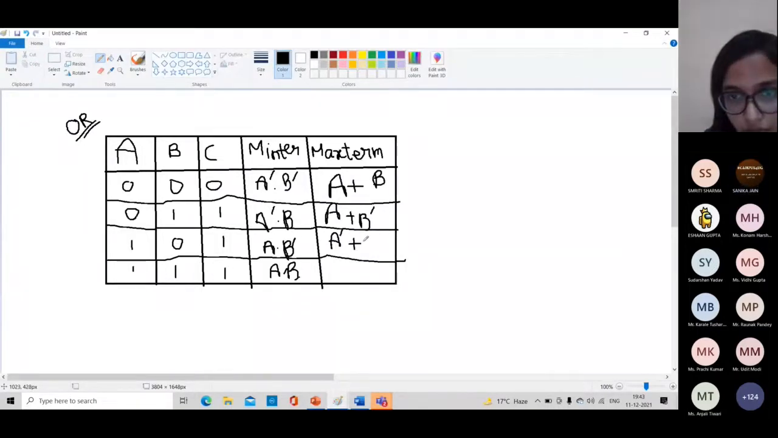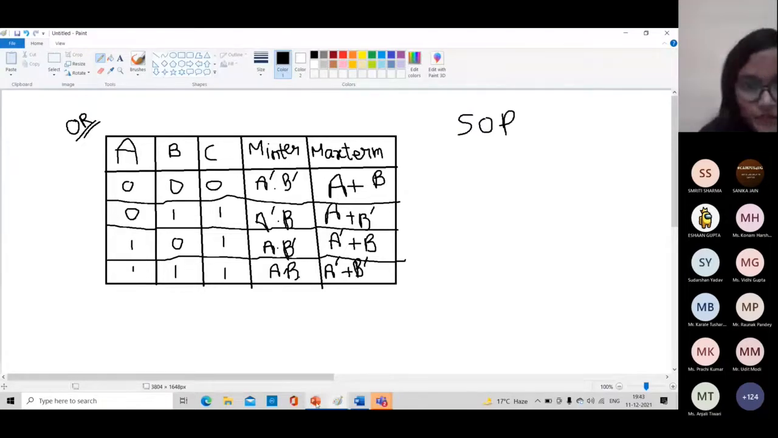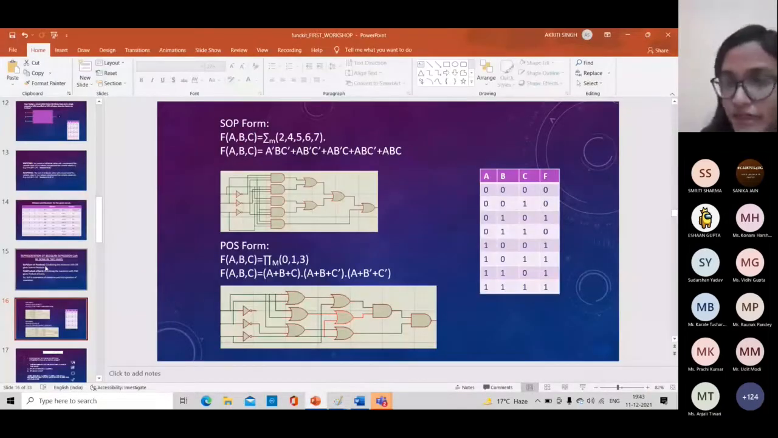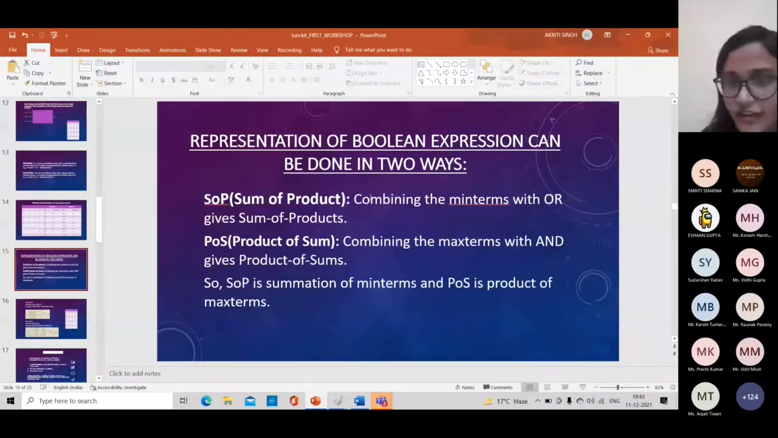A complement plus B. A complement plus. Okay, I will write first of all SOP. Look, in SOP, it is written as combining the min terms. We will combine the min terms with OR, but which min terms? We will combine those min terms for which the output value is high, that is 1.